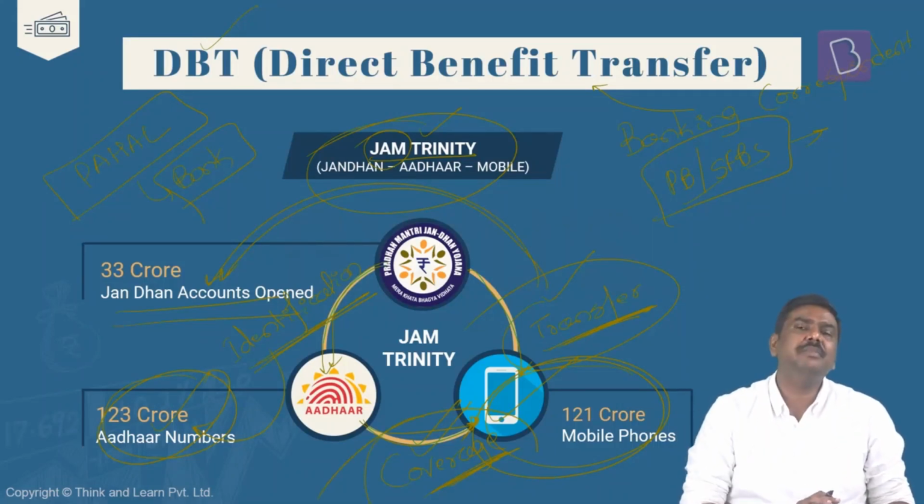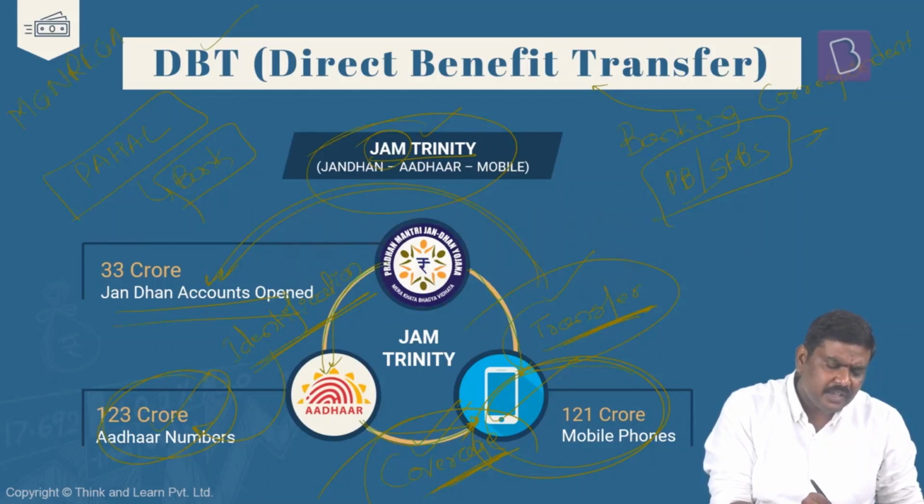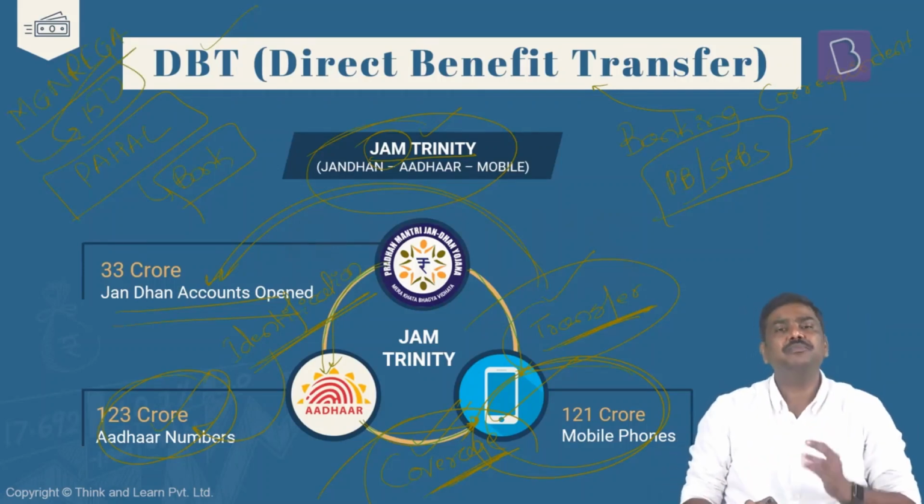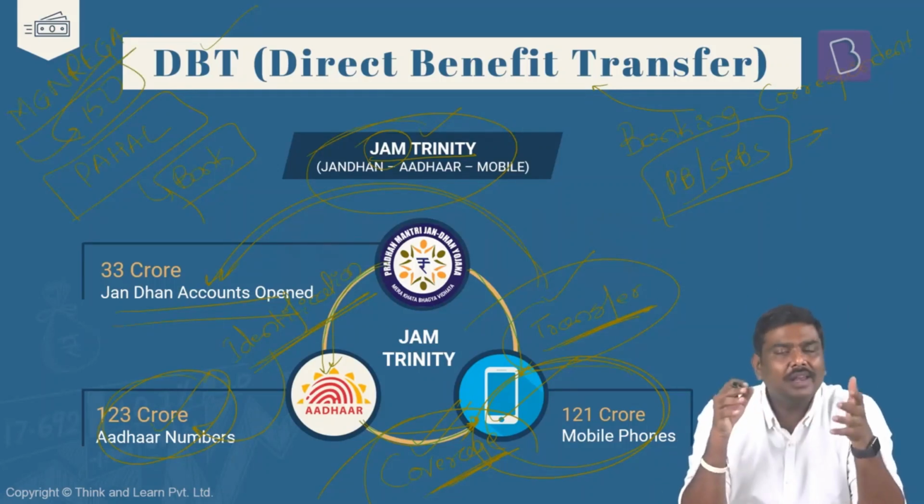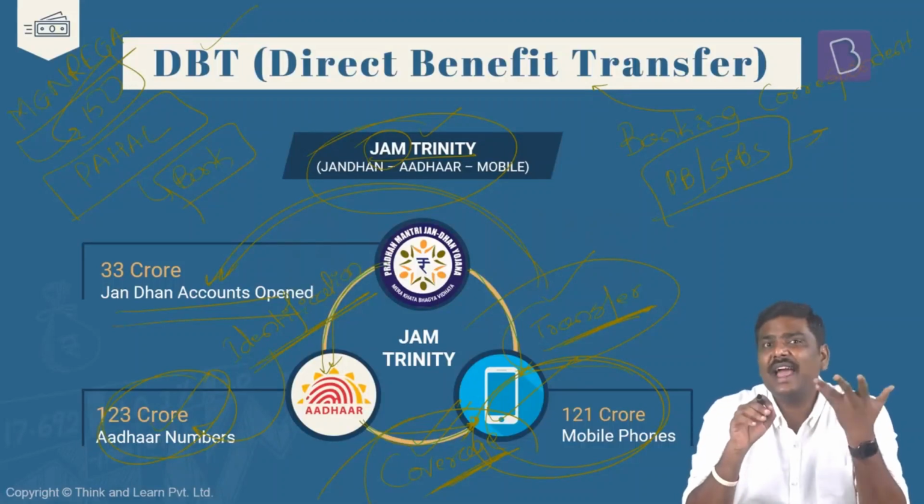For example, let's take an example so that you understand it better. Here is, let's say, a MGNREGA worker, and on a daily basis he is given wages of, let's say, 150 rupees. What is the exact number? Please don't worry, let's take an arbitrary number. 150 rupees is paid to this MGNREGA worker on a daily basis. Earlier, when the wage work was over, the amount used to be paid to the worker in cash. Now what has happened?